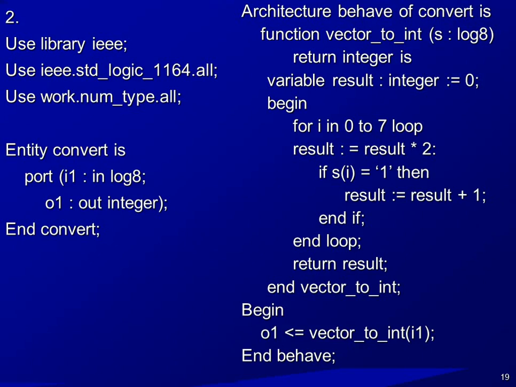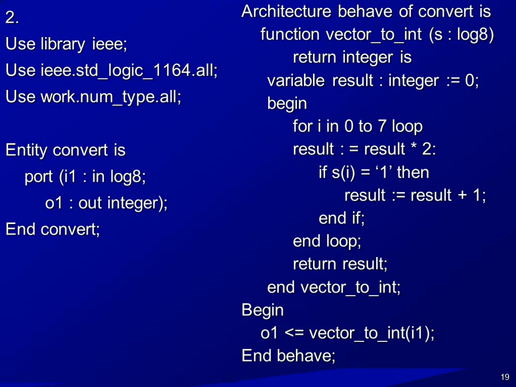Begin. Now the main logic operation: how we are converting the value of the vector to the integer. For I in 0 to 7 loop, result is assigned result times 2. If s of I equals 1, then result is assigned result plus 1. End if.